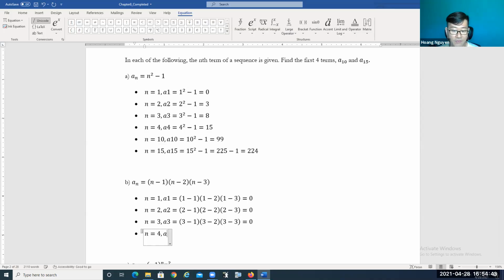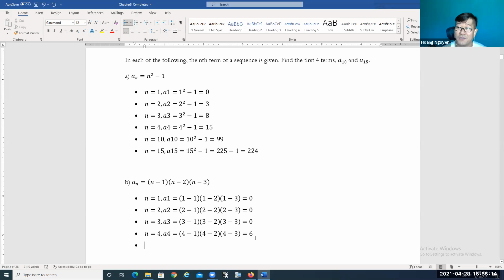We're going to find out a4. It's going to be 4 take away 1, 4 take away 2, and then 4 take away 3. So what's going to be the answer of this? 4 take away 1 is going to be 3. 4 take away 2 is going to be 2. So 3 times 2 is 6, right? And 4 take away 3 is going to be 1, right? So it's going to be 3 times 2 times 1, which is 6. Okay.